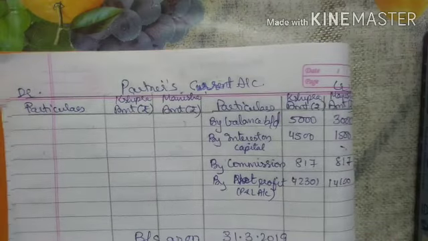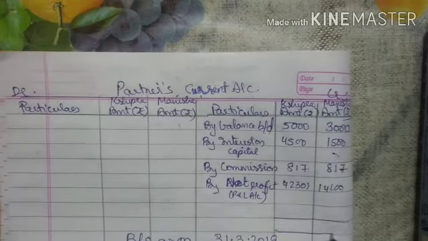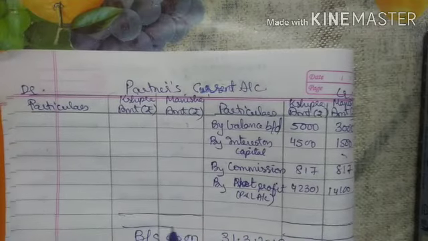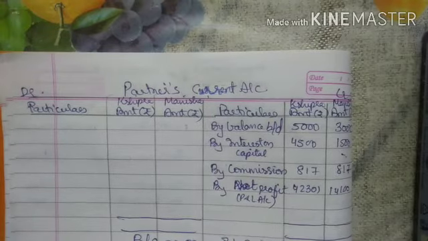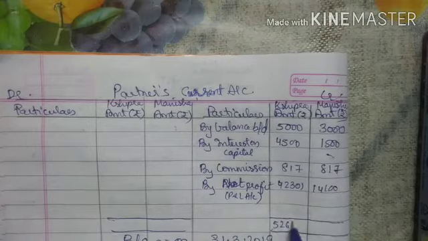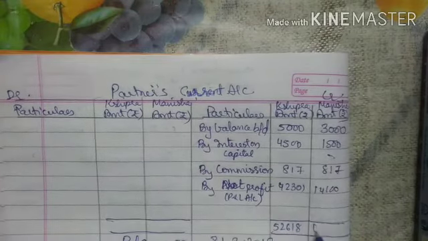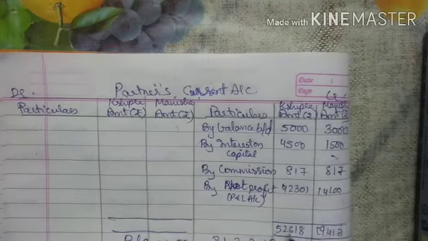Now we will close the current account, right? So see here in the debit side there is no item, so we will do the total of the credit side. So for Shipra I will get 52,618 and for Manisha I will get 19,417. I have just totaled these amounts, right?